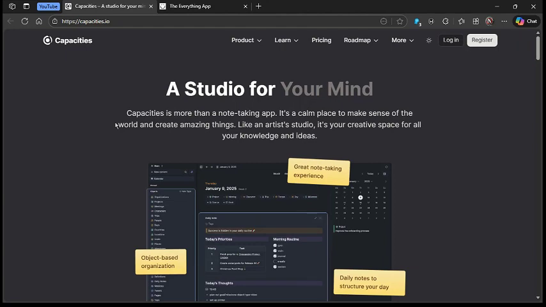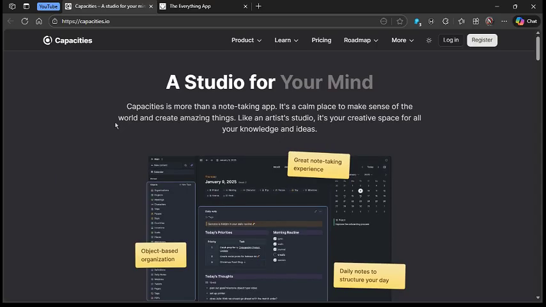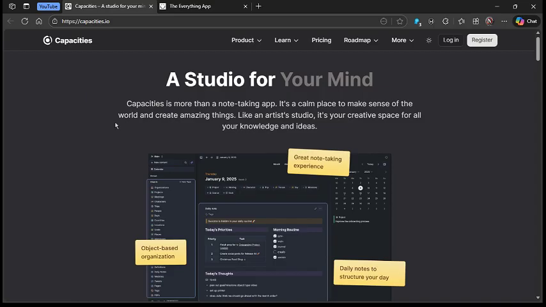In this video I'm going to create a quick AirTag comparison review between these two best brainstorming tools, which is Capacity and Anytype. So let's quickly dive into it.